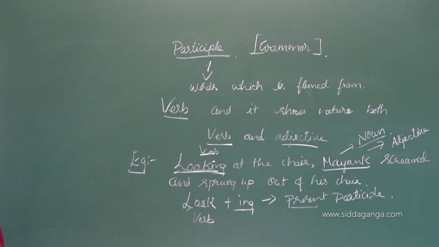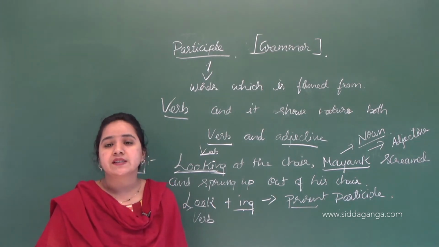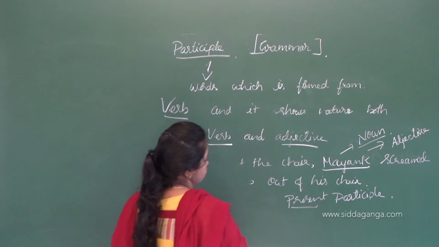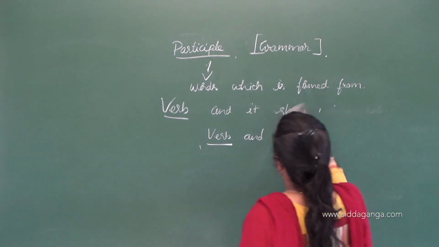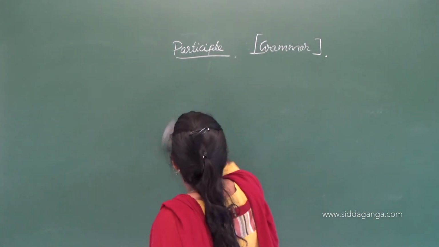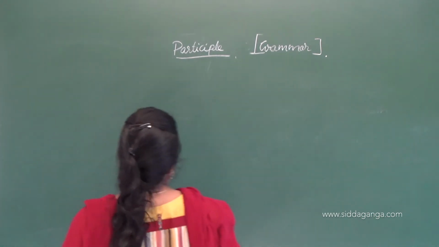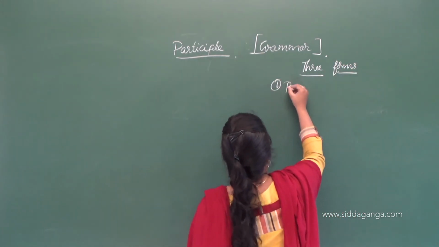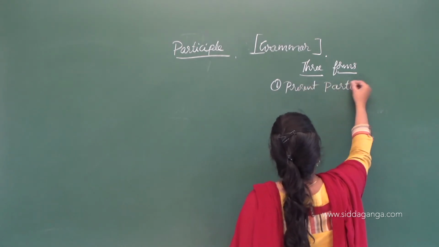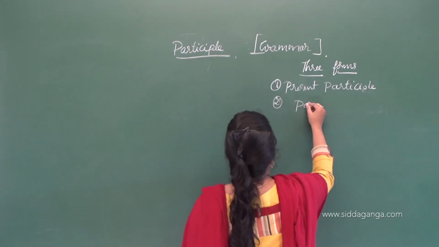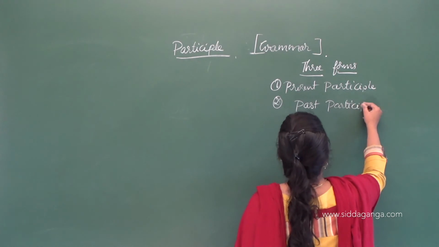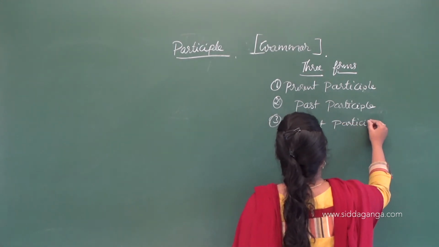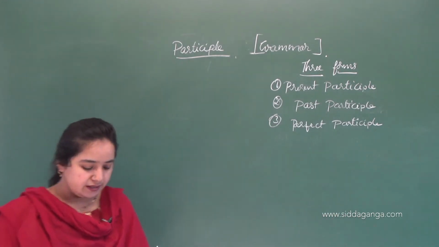In participles we have three forms: present participle, past participle and perfect participle. Let's see about the present participle.